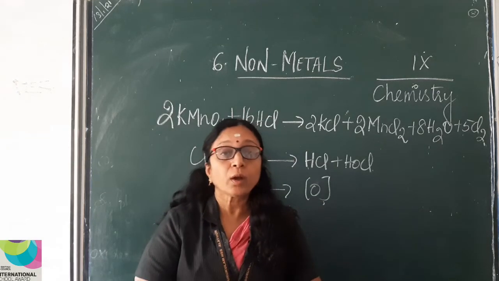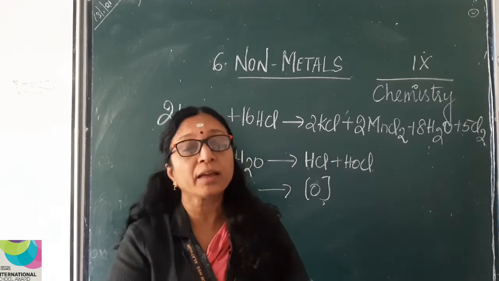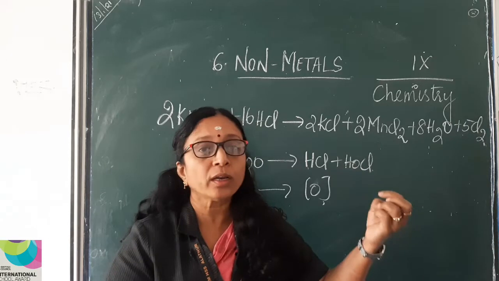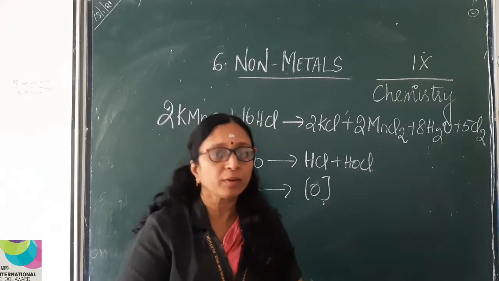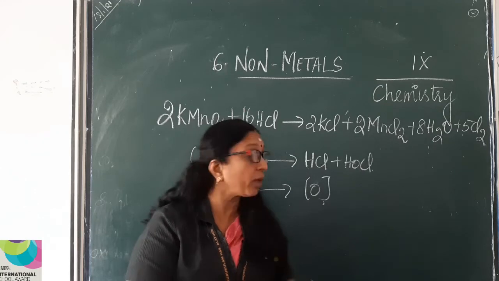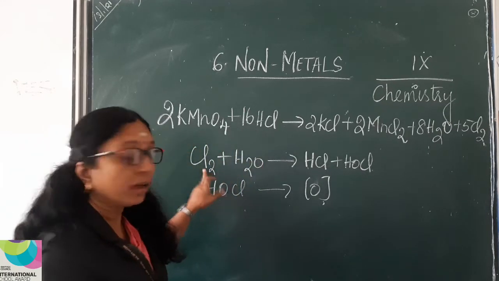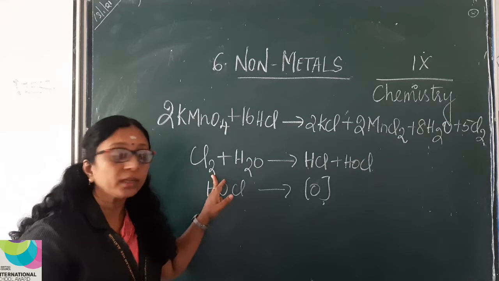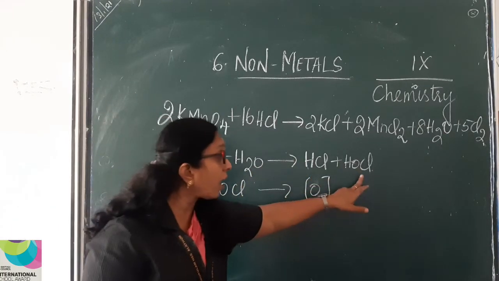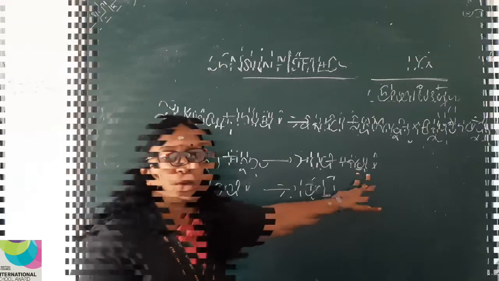Children, now we will see what is the chemistry behind bleaching. We saw that in the presence of water, the bleaching property of chlorine is enhanced. So what is the chemistry behind bleaching? Shall we move to that? We have a reaction here. See, Cl2, that is chlorine gas, in presence of water gives HCl and HOCl. This is hypochlorous acid.